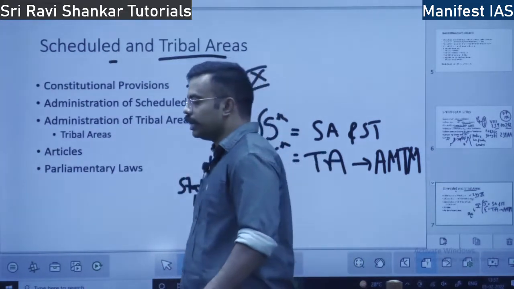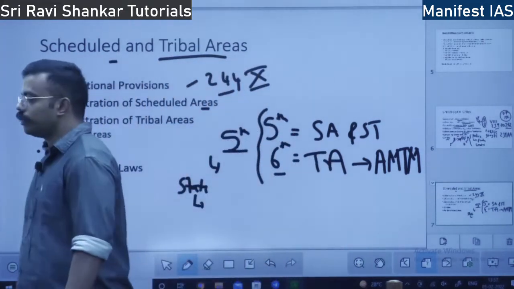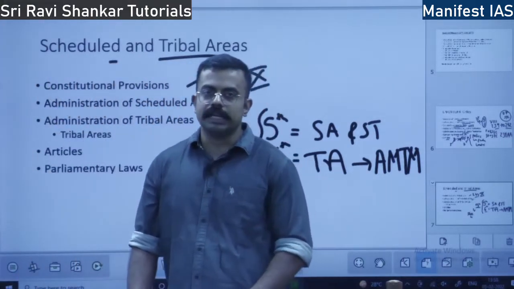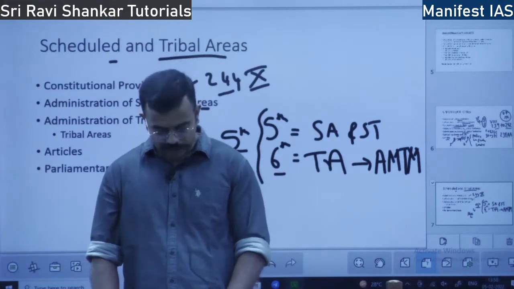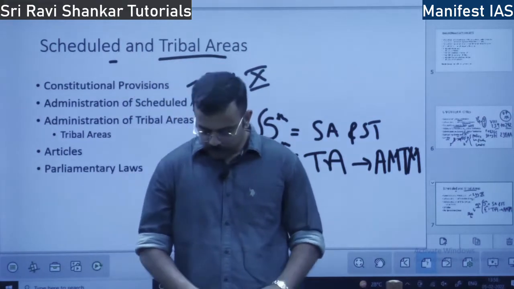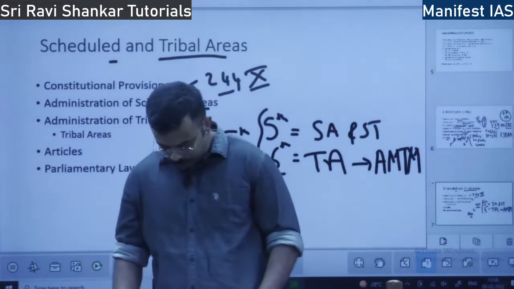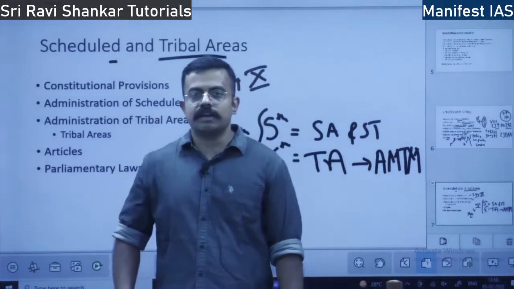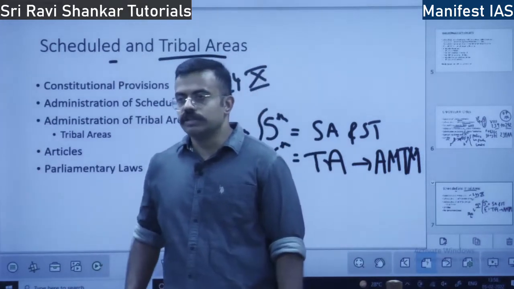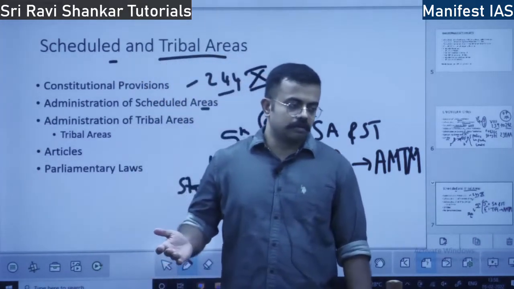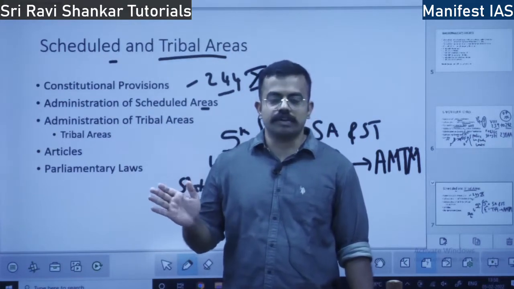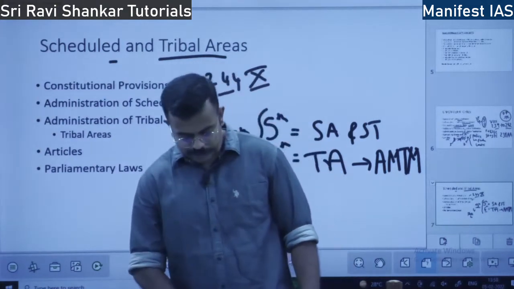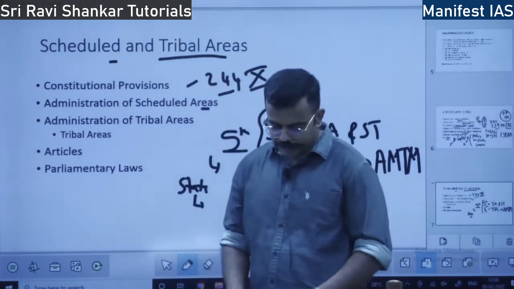Also, he can make regulations for the peaceful conduct of day-to-day administration in the tribal areas. Who can make the regulation? It is the governor. Not only that, he can restrict the transfer of land. Tribes have their own land, right? So the governor can restrict the transfer of land of tribal people in order to safeguard their interests.